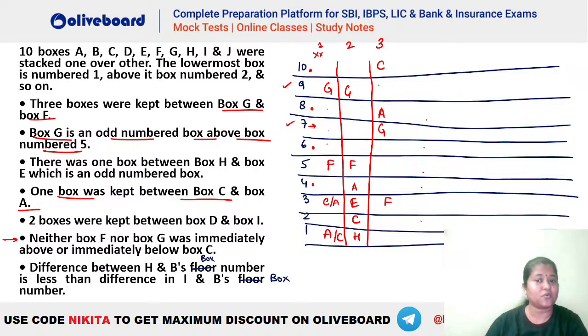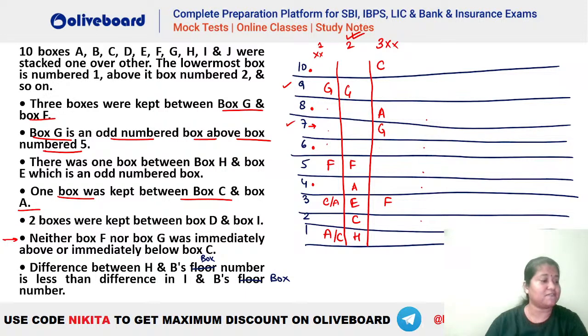Third वाले case में देखो, E has to be an odd numbered box, so 9 में place करो. You cannot have H on 7, not possible. 5 में place करोगे, again you can see at a gap of 1 also we already have G and F, not possible. 3 is already taken. 1, if you place E, you will not be able to place H. That means this case is also invalid. So third wala bhi invalid ho gaya. That means the only valid case is the second one now.